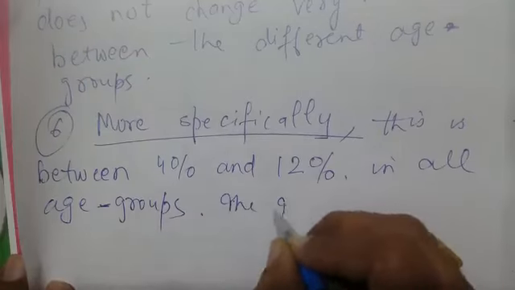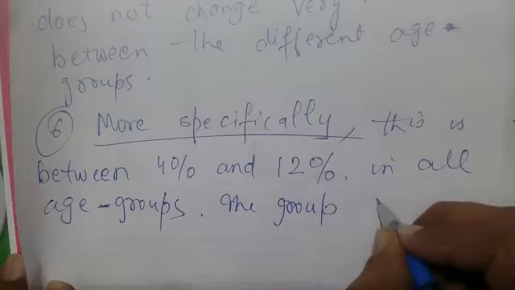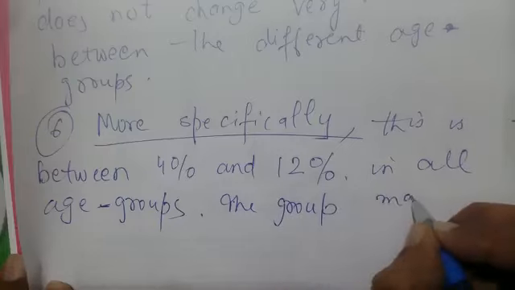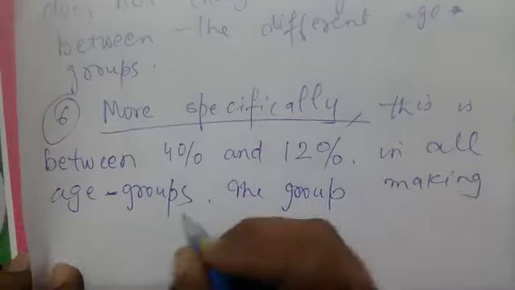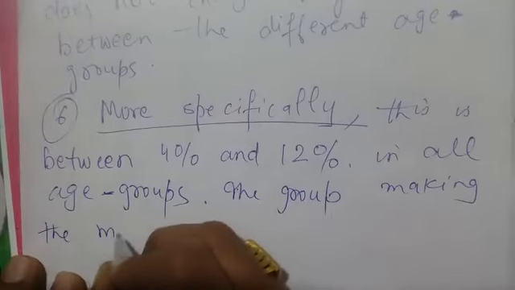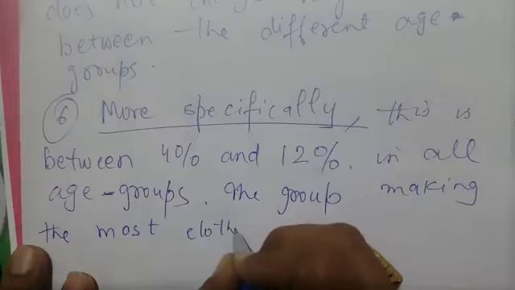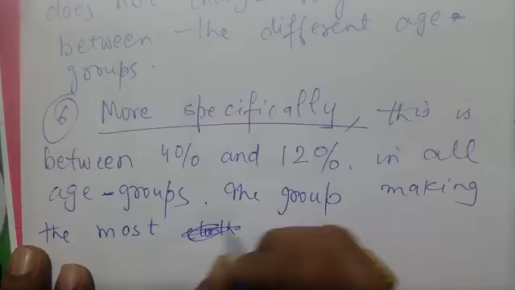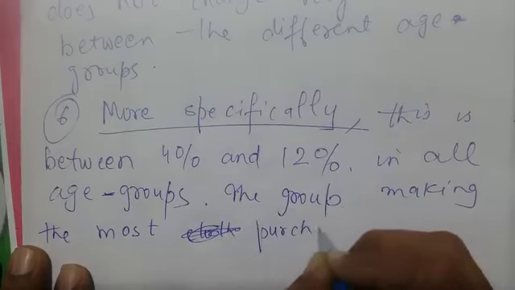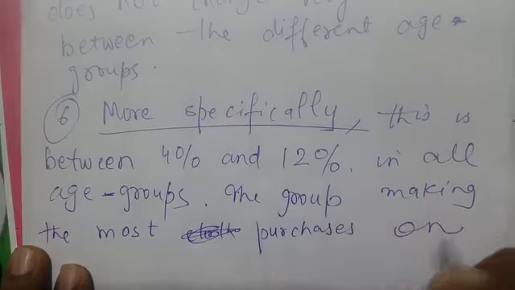So the group making the most clothes, or 1 minute, most purchases on clothes.